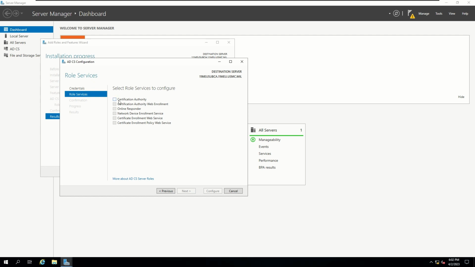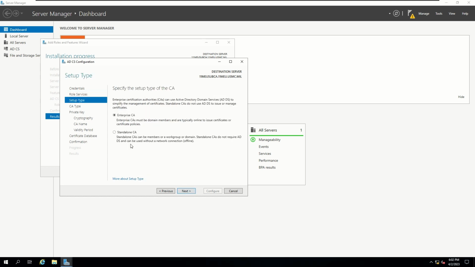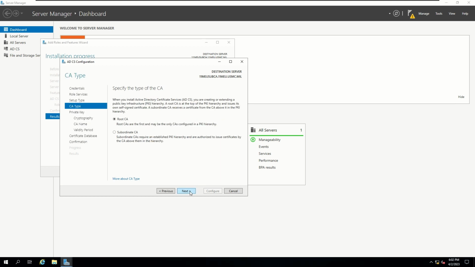Let's select the role that we want to configure, which is Certification Authority. Click on Next. Now this is going to be an Enterprise Certificate Authority. So let's go ahead and click on Next. And this is going to act as our subordinate CA.